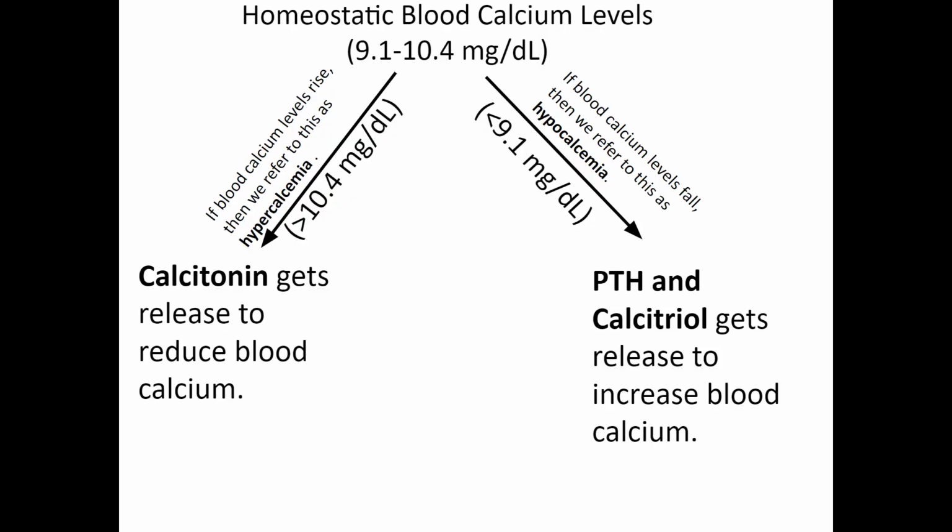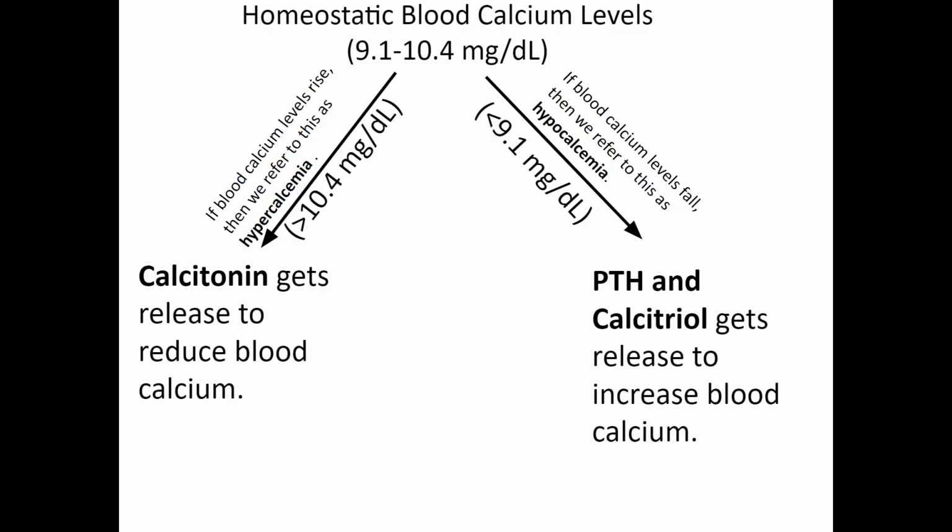There are three primary hormones that influence blood calcium levels: calcitonin, parathyroid hormone, also abbreviated as PTH, and calcitriol. When our blood becomes hypercalcemic, our bodies release calcitonin to reduce it. I remember this because calcitonin tones down blood calcium levels. However, if our blood calcium level falls, then PTH and calcitriol get released to raise it back up. But how do these chemicals actually do this? Well, they start by modifying the osteoblast and osteoclast activity, and then they influence how much calcium gets excreted or reabsorbed in our small intestines and our kidneys. Let's take a closer look at each of these pathways.